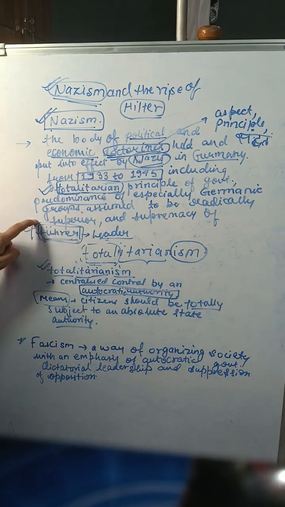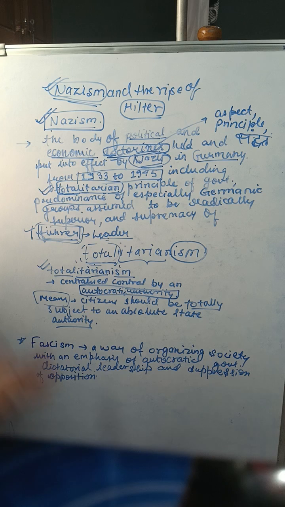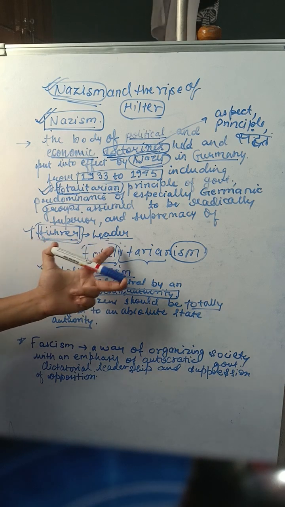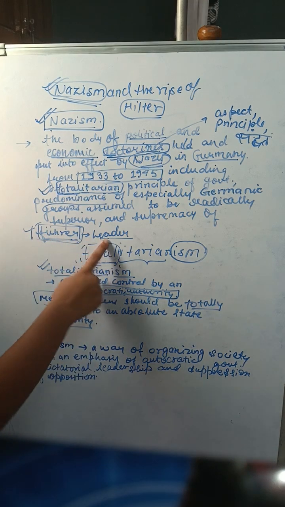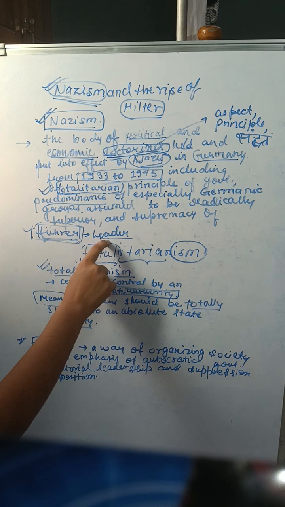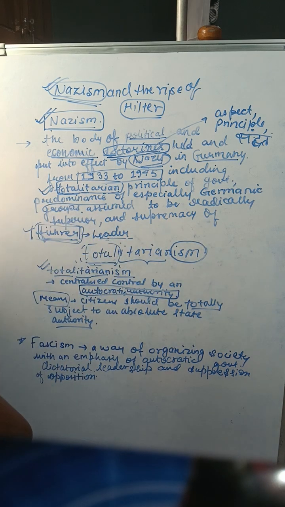Assumed to be radically superior, that Germanic group was assumed to be radically superior, and supremacy of Führer. So Führer basically means leader over here. This is a German word I have taken. So supremacy of leader. I hope you have understood.